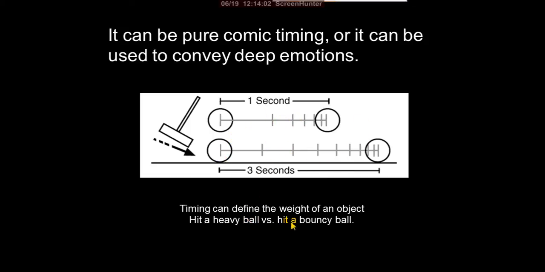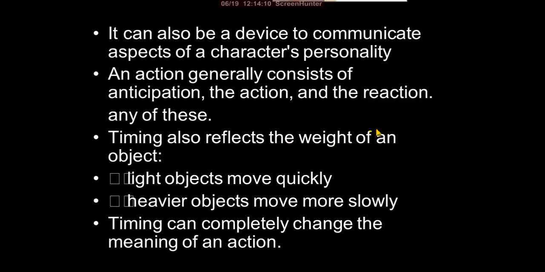So timing can define the weight of an object, like hitting a heavy ball versus hitting a bouncing ball. That is very important. It can also be a device to communicate aspects of the character's personality. An action generally consists of anticipation, the action, and the reaction. Timing also reflects the weight of an object: light objects move quickly, and heavyweight objects move more slowly.